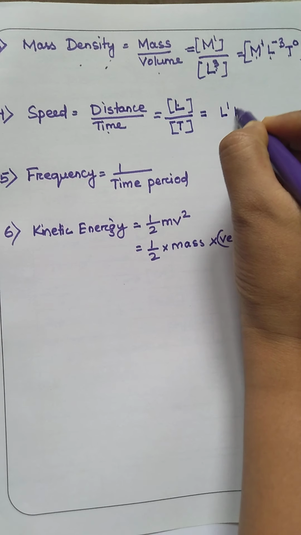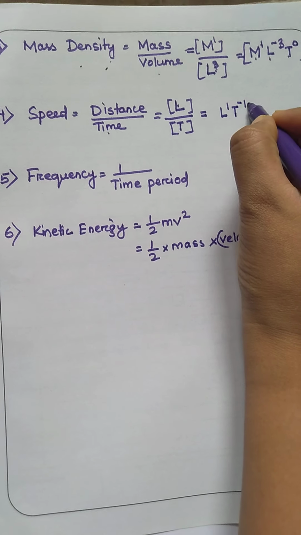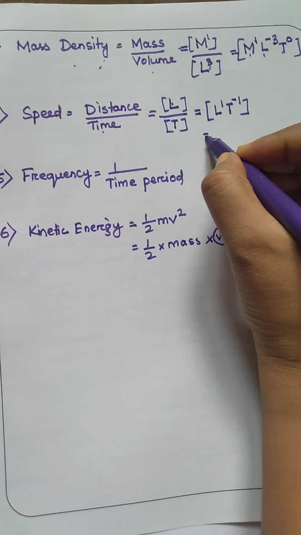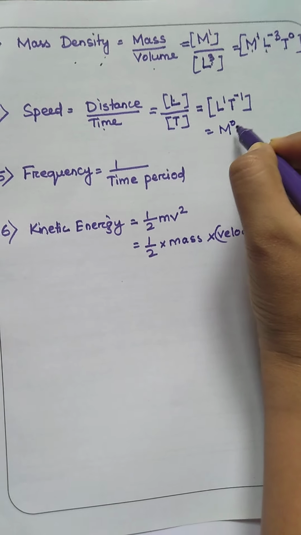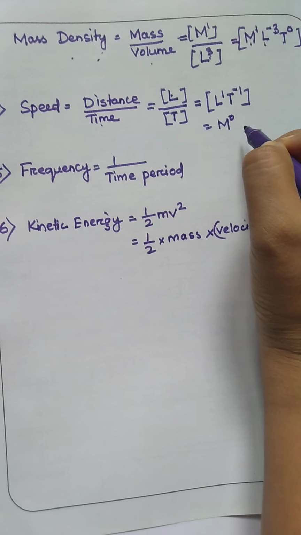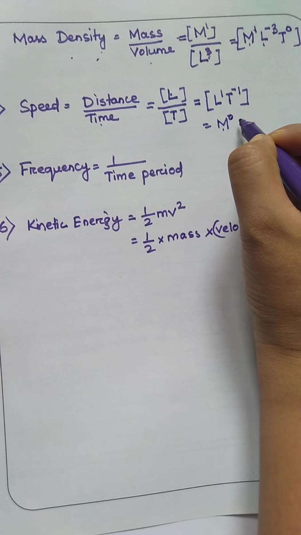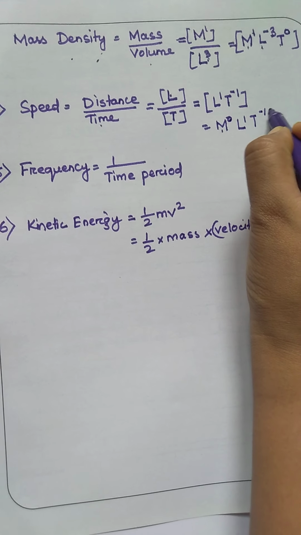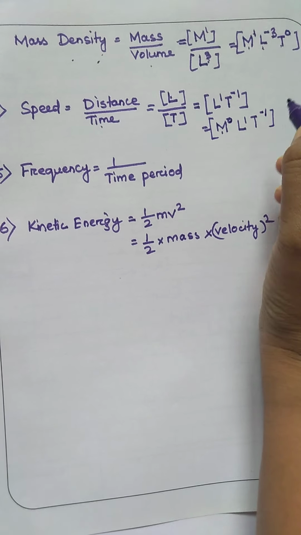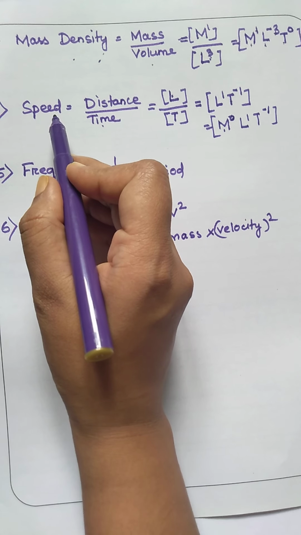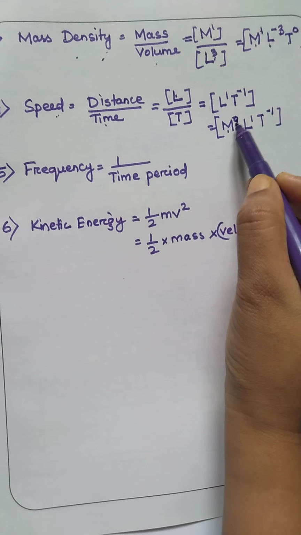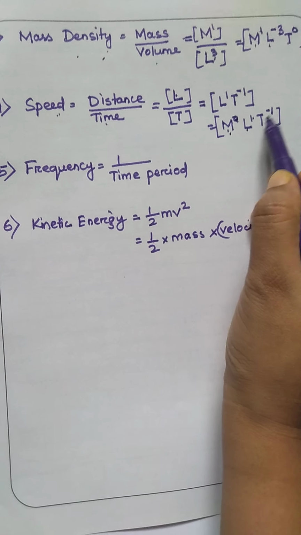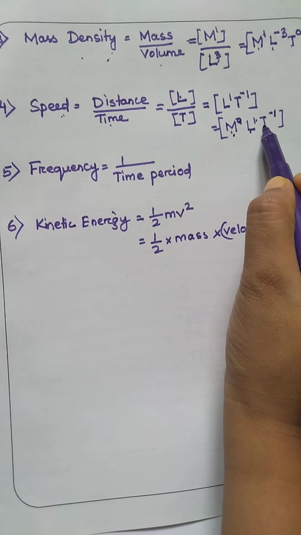It becomes L^1 T^-1. Or I can write M^0, since it is not having M, so the M power will be 0, L^1 T^-1. So now what is the dimension of speed? 0 dimension in mass, 1 dimension in length, minus 1 dimension in time.